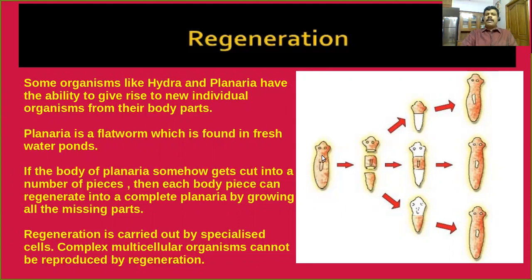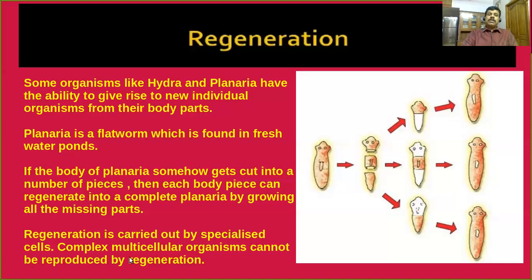If the body of Planaria somehow gets cut into a number of pieces, in this diagrammatic representation you can see the body of Planaria somehow gets cut into 3 pieces. Can you see? Then you can see each and every piece can regenerate into a complete Planaria by growing all the missing parts. That means each and every fragment, I mean each and every piece, regenerates other parts and is converted into a new individual. You can see that regeneration is carried out by specialized cells.